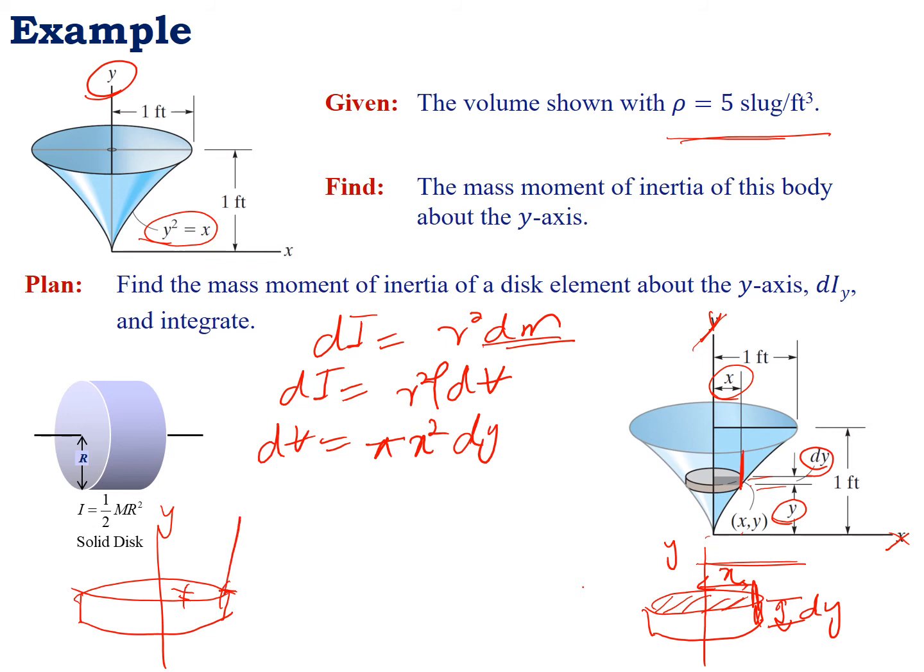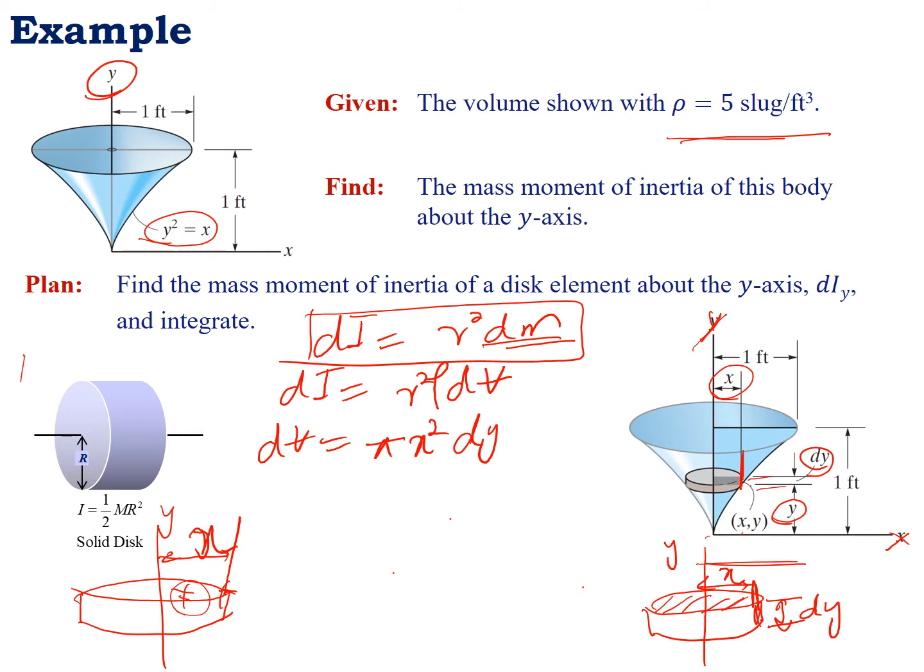The periphery element has a distance of x from the y-axis, but it is not possible that the element nearer to the y-axis has the same distance. So in the case of a disk, as the distance of each and every element from the axis is not the same, we can't use this definition of mass moment of inertia for a disk element. So how can I find the mass moment of inertia?